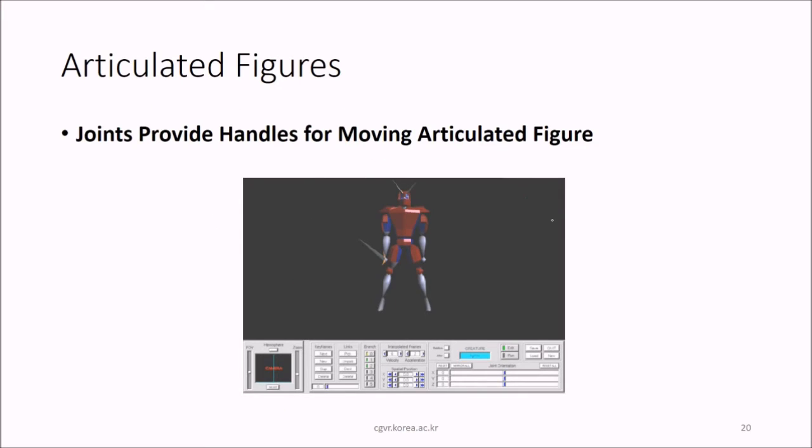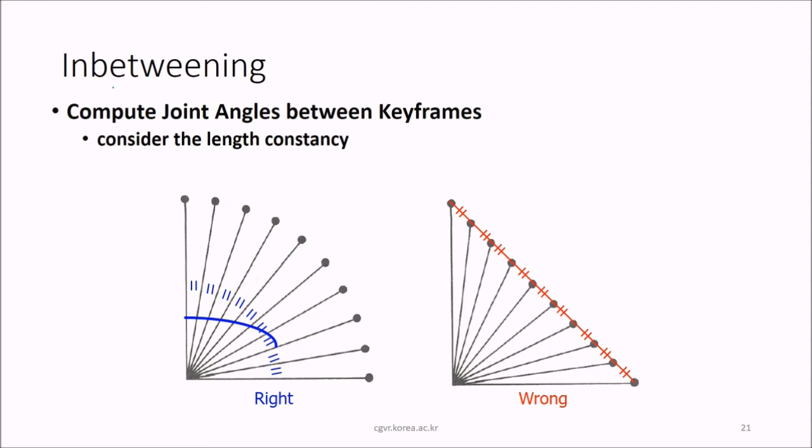So these are the articulated figures in the software. These are joints. These joints provide a handle to move the articulated figure. Now this can move, this can move, this can move. Whichever way you want to move, you can just move the points or joints. In in-betweening, this computes joint angles between the keyframes, and this considers the length constancy.